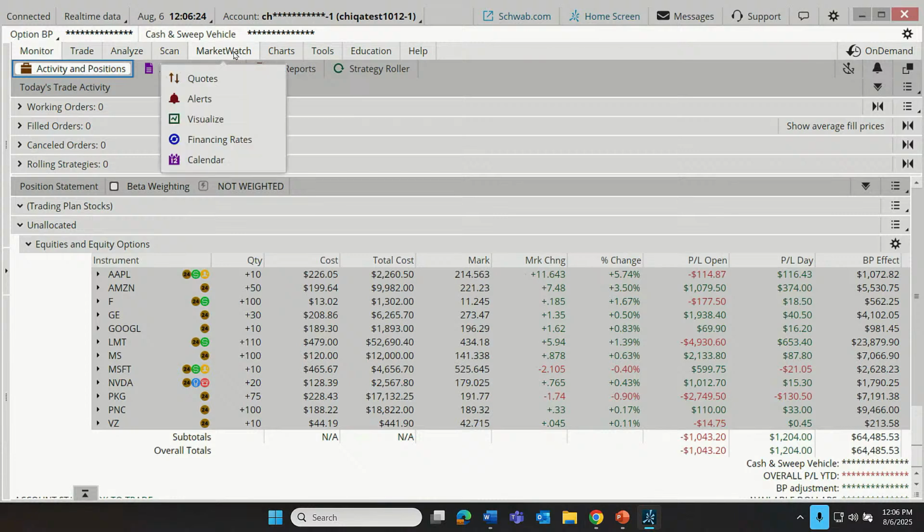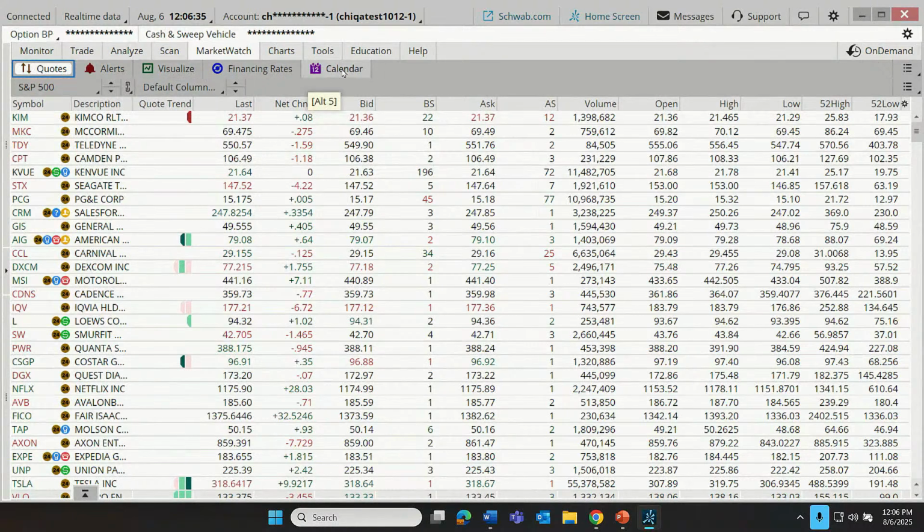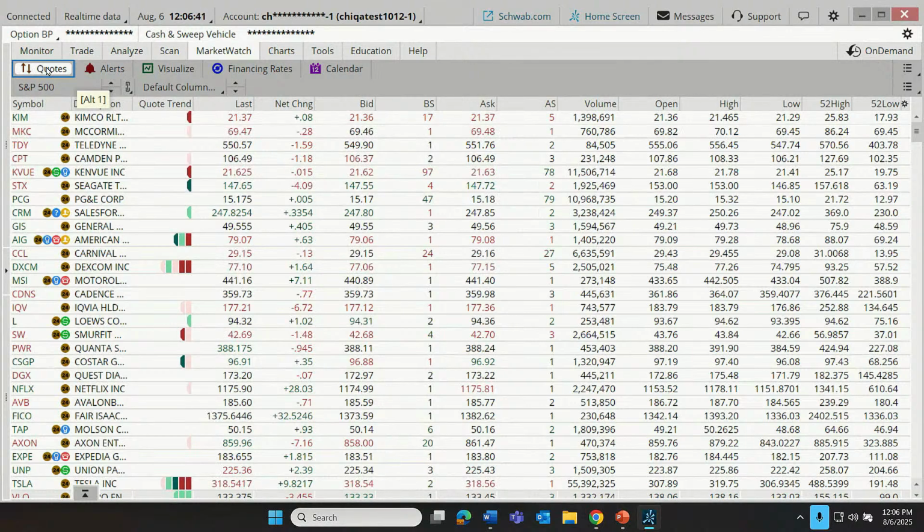But let's go to the Market Watch tab. And as we go there, we'll notice that there are a series of 5 sub-tabs, and we're going to be exploring 4 of those today. We're going to be going through the Quotes tab, the Alerts tab, Visualize, and Calendar. Financing rates, I'll let you explore on your own. But let's start here with the Quotes sub-tab.